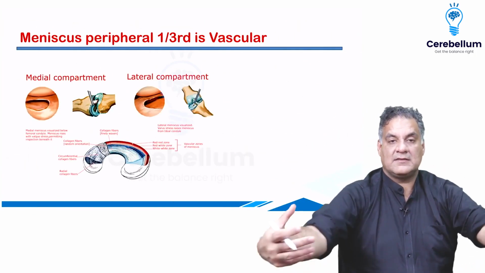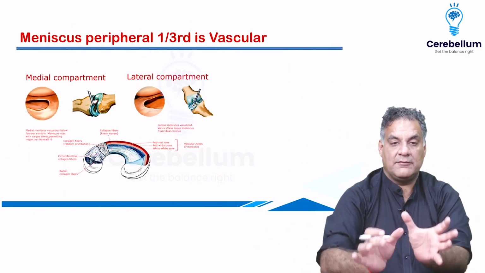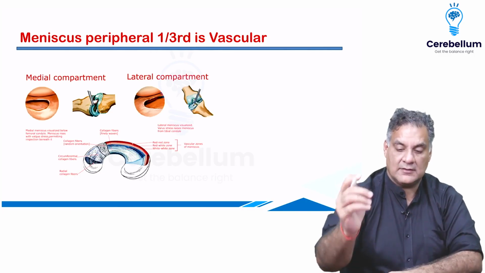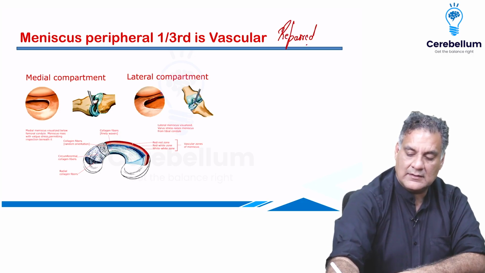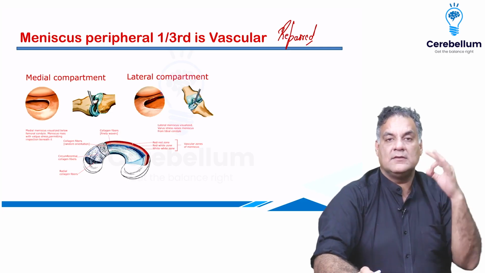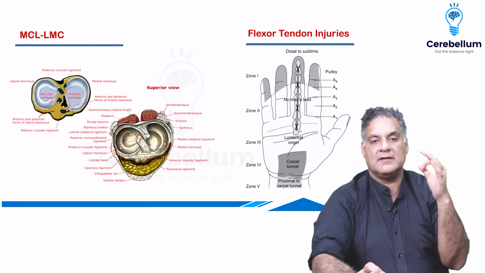The blood supply of the meniscus comes from out to in. So the peripheral 1/3 is vascular, can be repaired. The inner 2/3 is usually excised. The medial meniscus is fixed to the capsule, so it is damaged more commonly than the lateral meniscus, right?